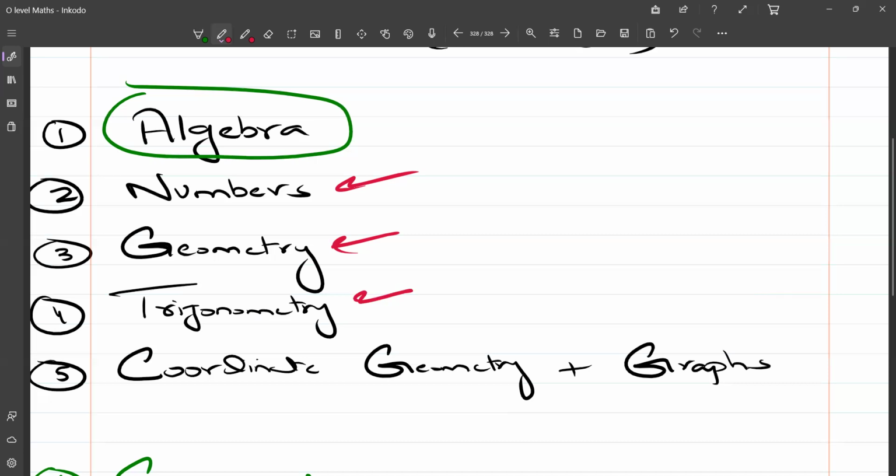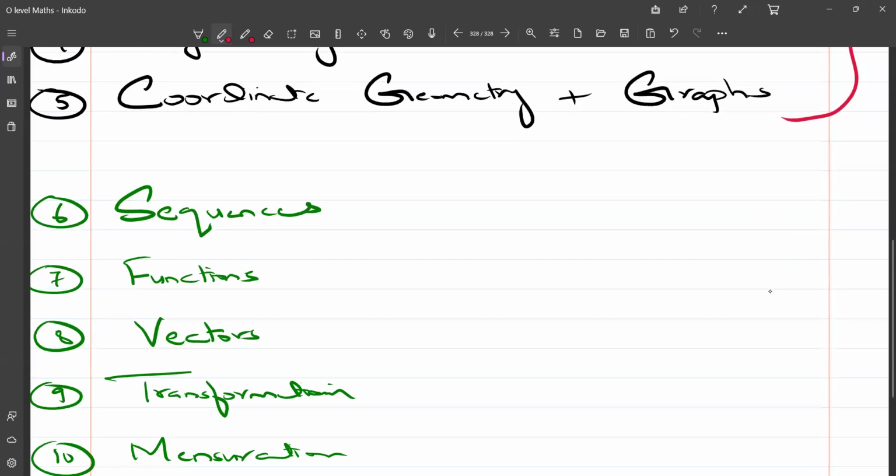So these five topics should be the highest priority of each and every student studying for IGCSE Math P2 extended syllabus. If you are not doing these five topics, you will surely not be able to get a grade above C at all, because these five topics are the basis of all the testing and all the questions that come in the exam. So these five topics have the highest priority.